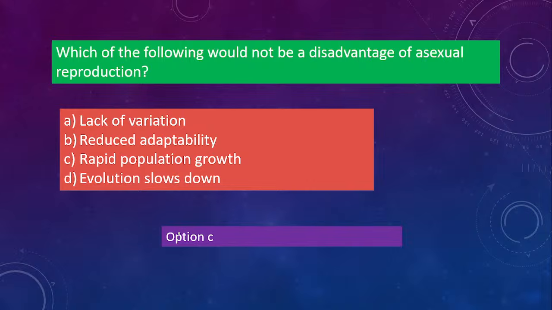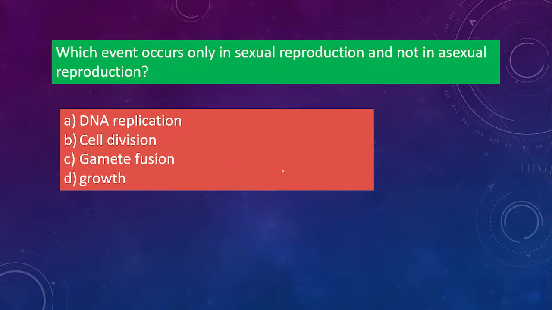Okay, so that will not be a disadvantage for asexual reproduction. If you want a huge population of a particular plant and more plants in less time, then you'll go for asexual reproduction because it has rapid population growth. Okay. Yes, C is the correct option.